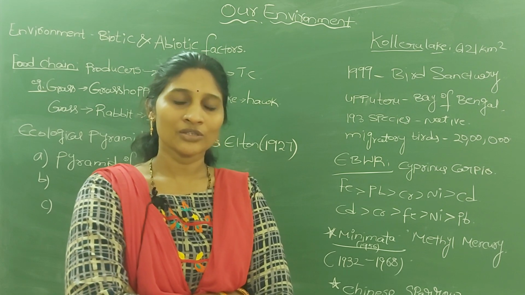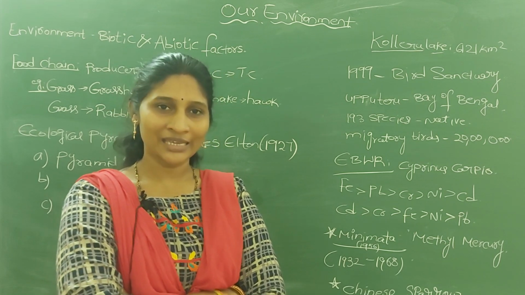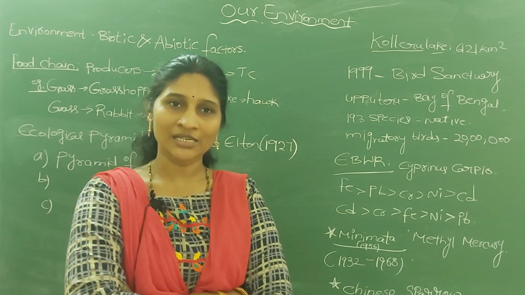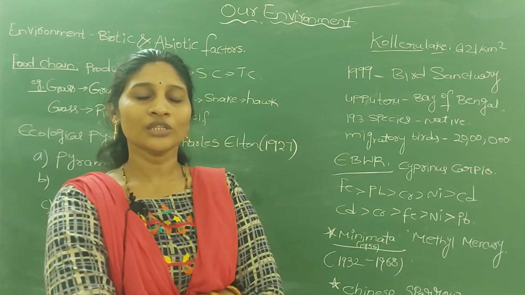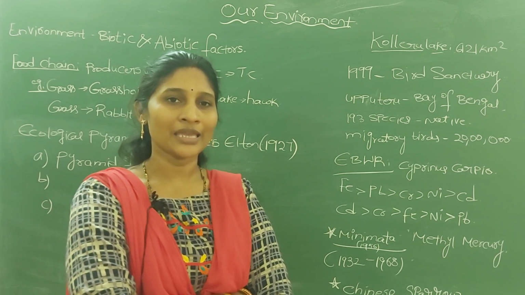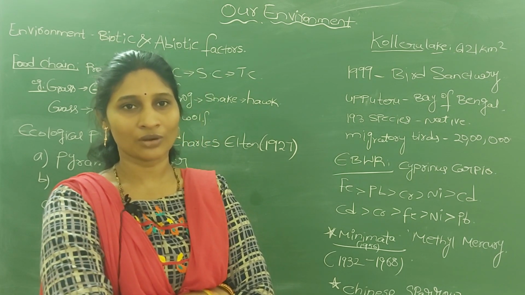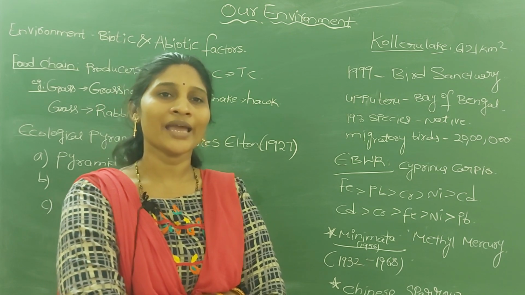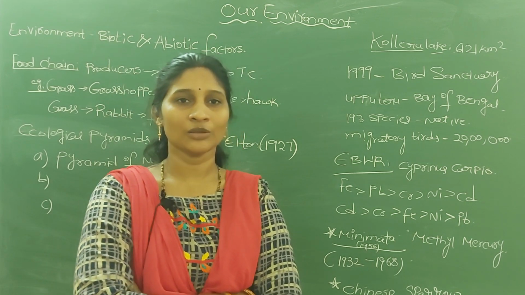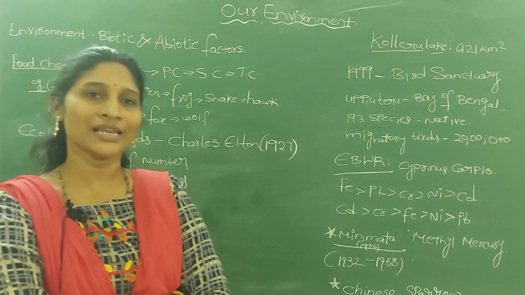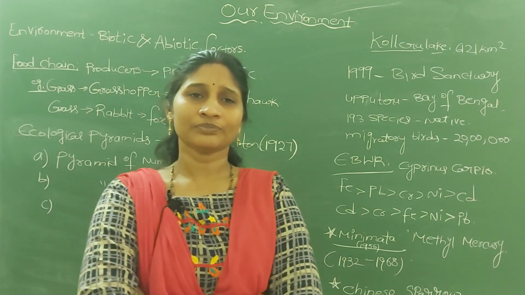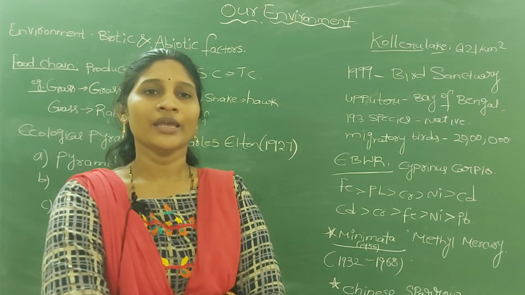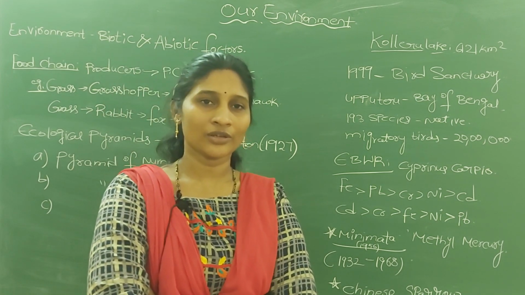We need water, we need air, and at the same time we need soil, especially plants need soil for their growth. So these are our basic factors like air, water, soil, even sunlight. These factors we call abiotic factors, meaning those not having life in them. But the existence of any living organism depends on the abiotic factors.